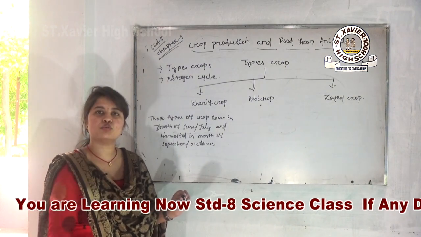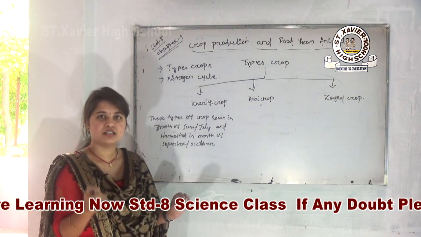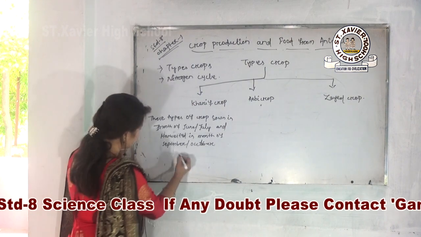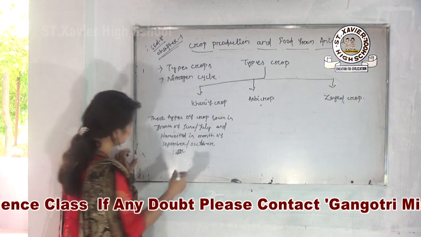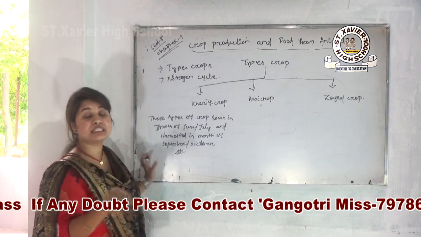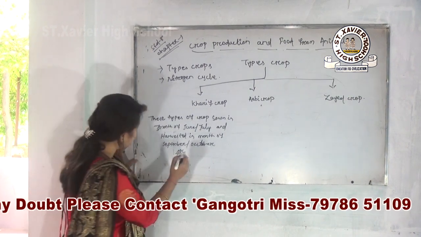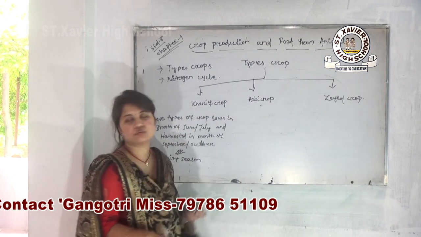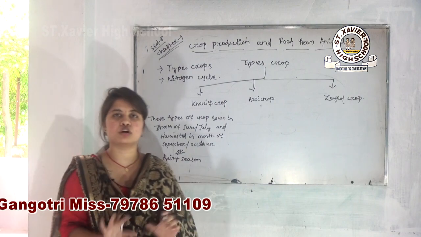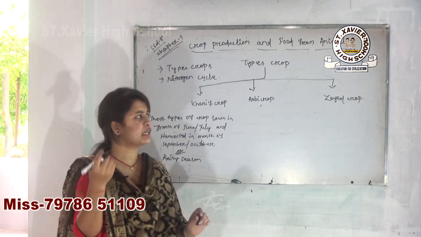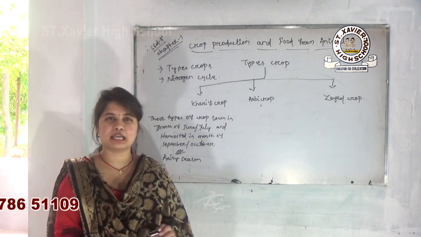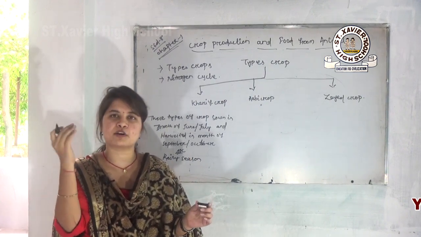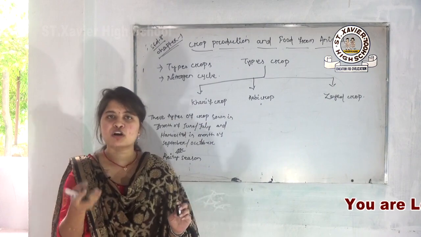So in another way you can say that the crop which is sown in the rainy season is also known as Kharif crop. Then you can take examples like paddy, sugar cane, and other types of vegetables or crops are also present in the case of Kharif crop.